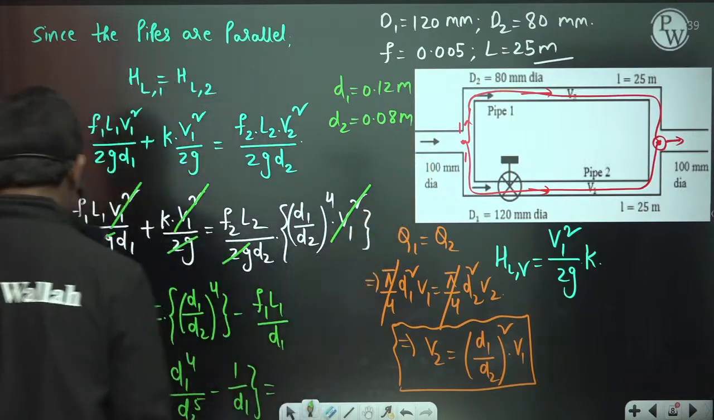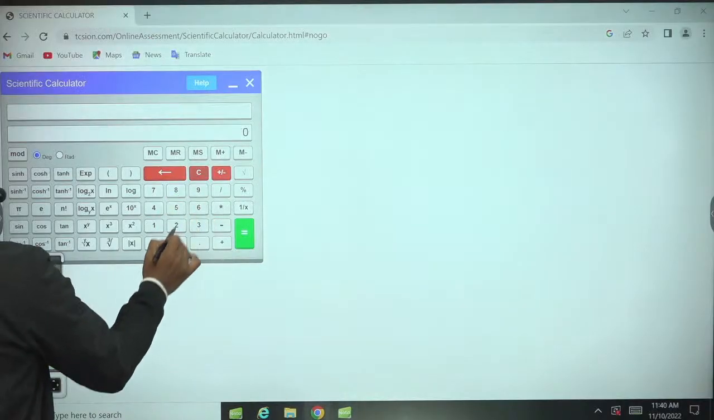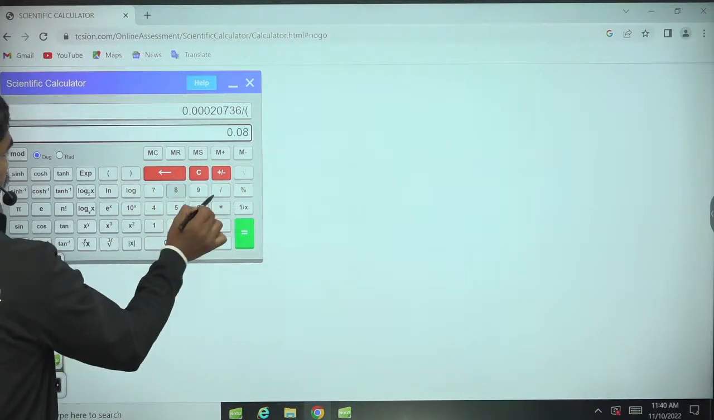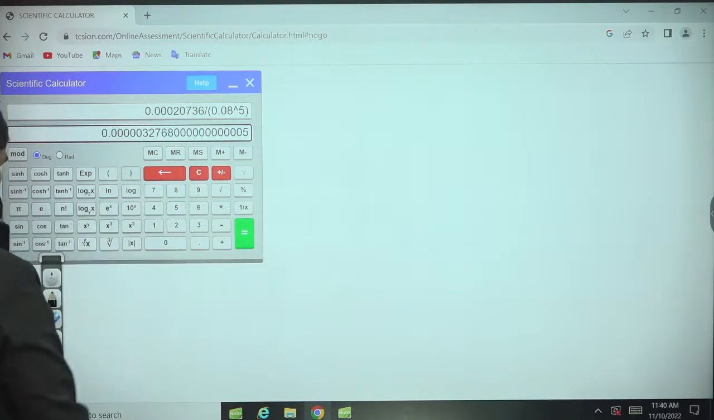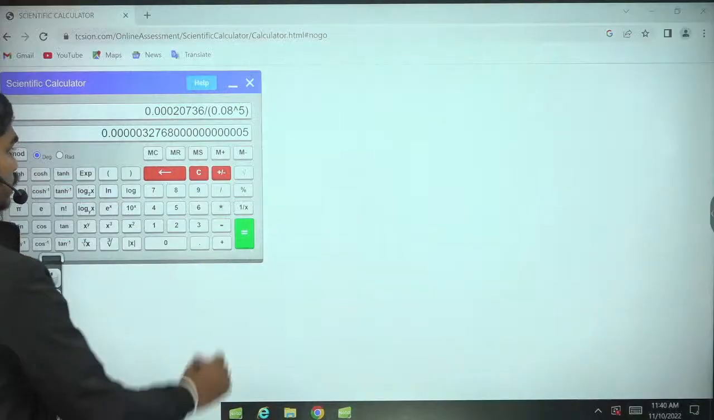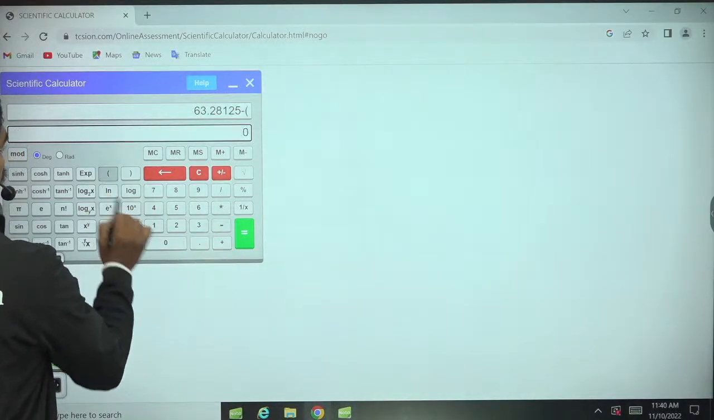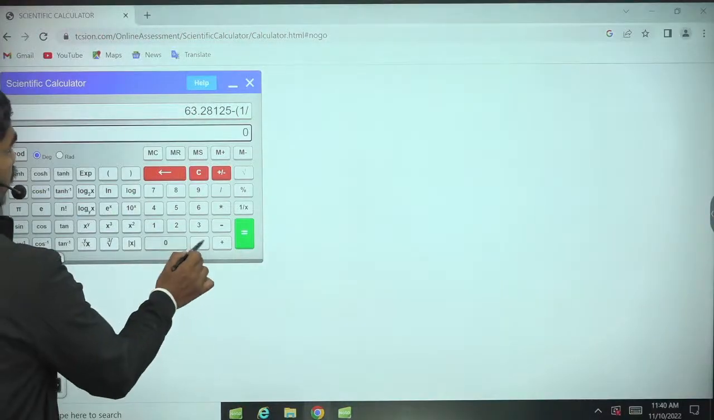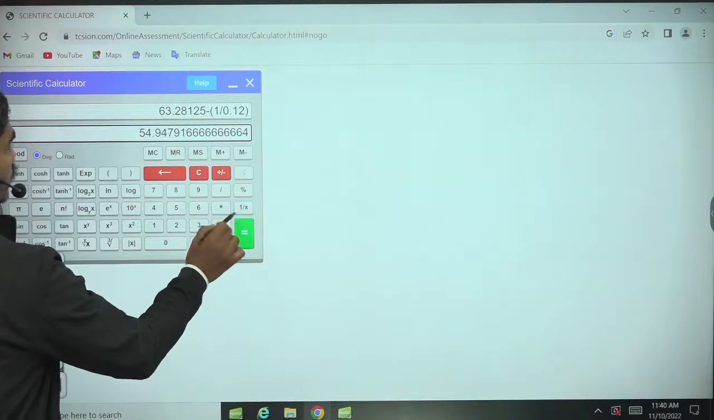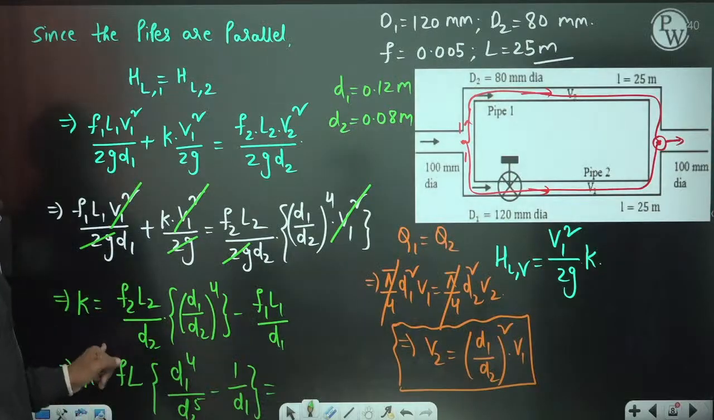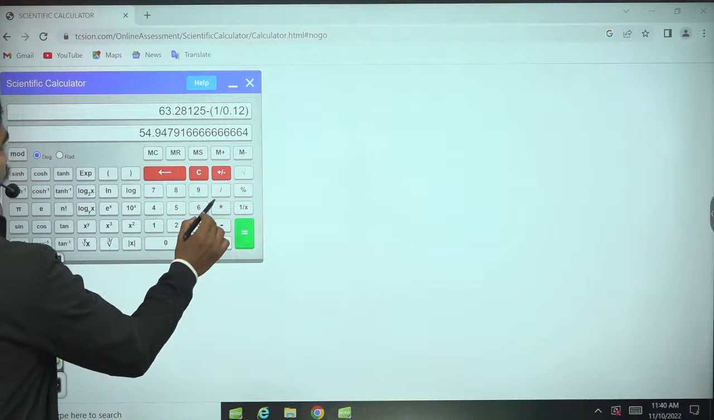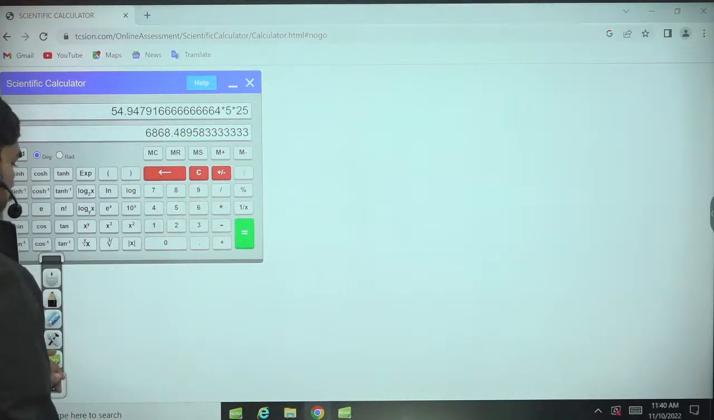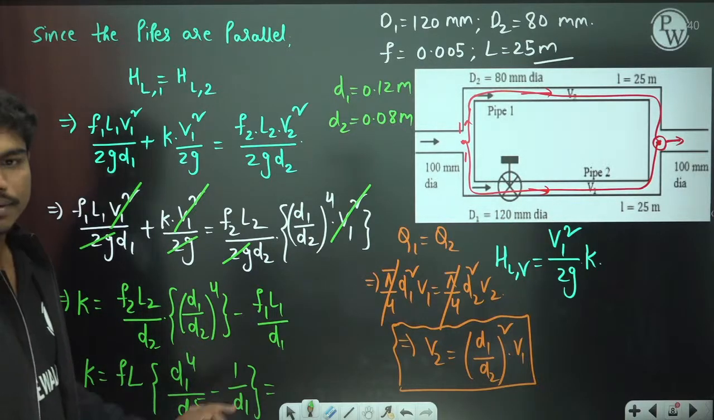So let us simplify once again. D1 power 4 divided by D2 power 5, minus 1 by D1. 1 by D1 is 0.12. So this is the total value, 54.947, multiplied with FL, so into 5 into 25. To this we need to take a 10 to the power minus 3, correct? So please tell me.